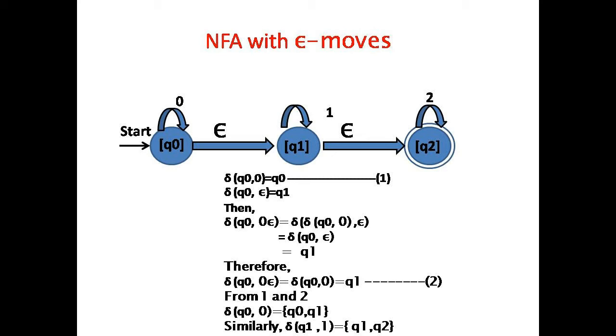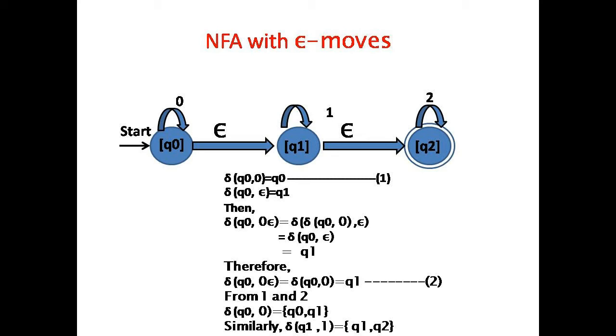By using the diagram, we can write delta Q0 on 0 symbol goes to its own state, that is Q0. Delta Q0 on epsilon goes to the Q1 state. Then we conclude that delta Q0, 0 epsilon goes to delta Q0 on 0 and epsilon, that is delta Q0 on epsilon produces the output Q1.